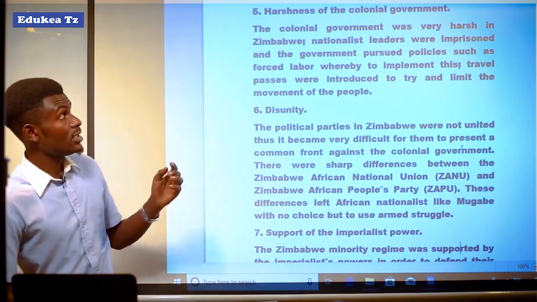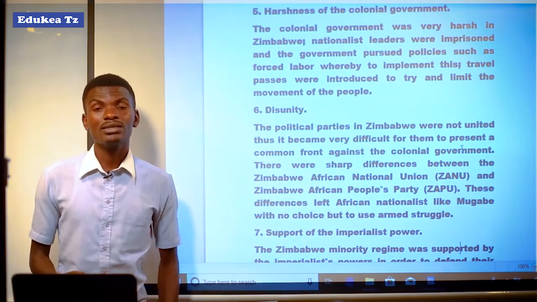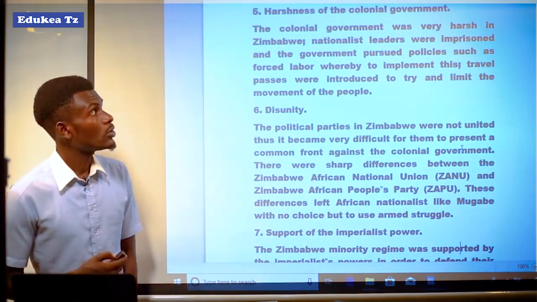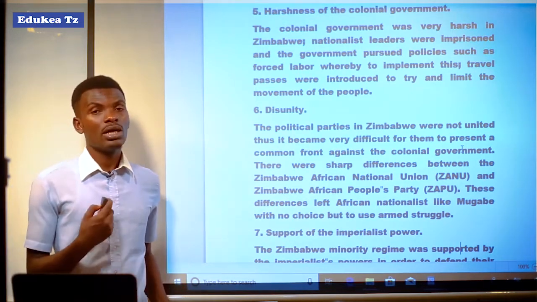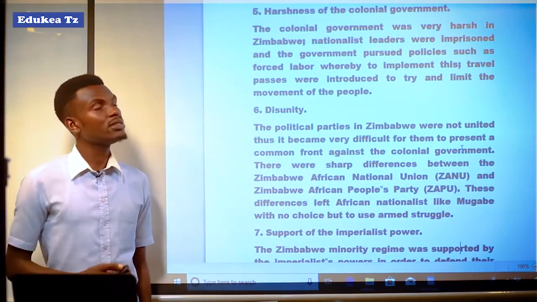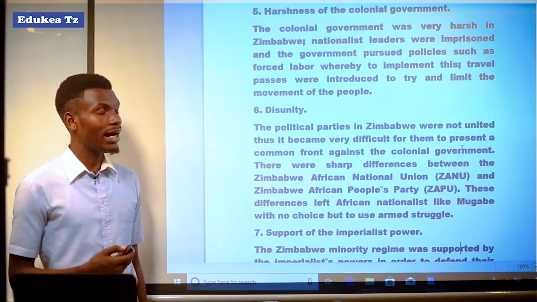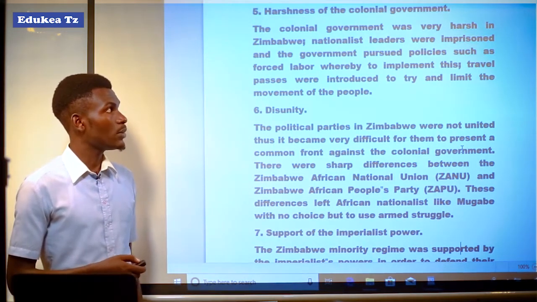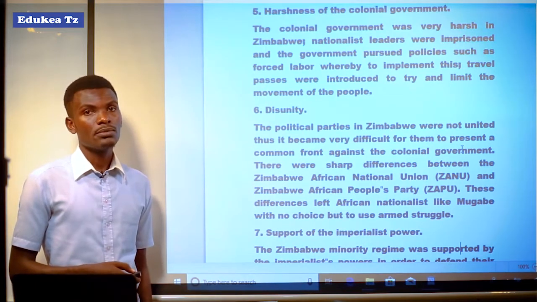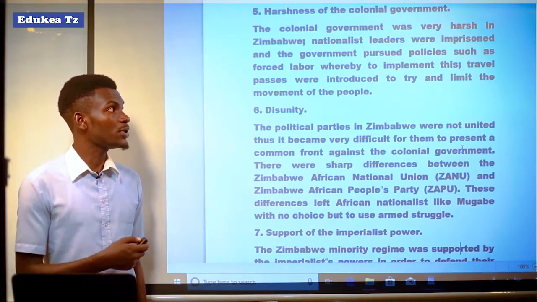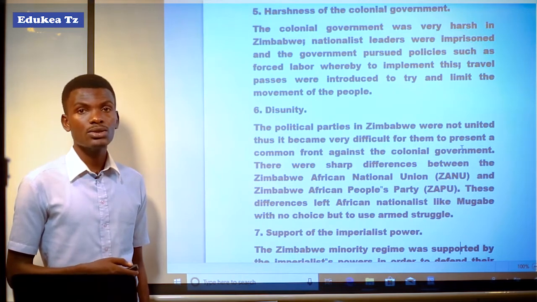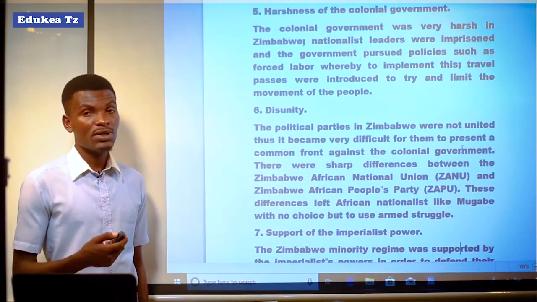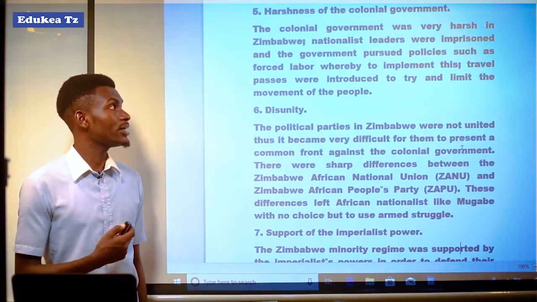It means that in Zimbabwe there were harsh colonial rules or harsh colonial administration, whereby the British government was mistreating the people of Zimbabwe, and that's why some leaders were imprisoned and others were expelled into exile.